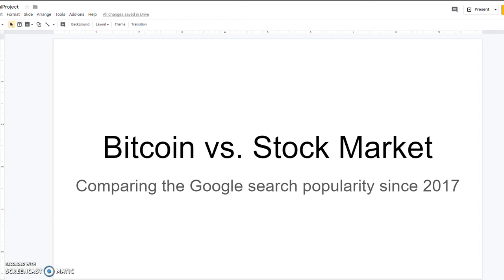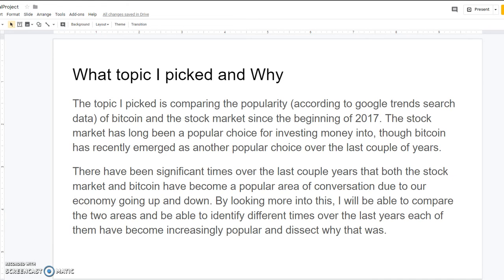Hi everyone, my name is Joshua Alger and I'll be going over my final project, which is Bitcoin versus the stock market, comparing the Google search popularity since the beginning of 2017. So what topic I picked and why? Again, the topic I picked is comparing the popularity according to Google Trends search data of Bitcoin and the stock market since the beginning of 2017.